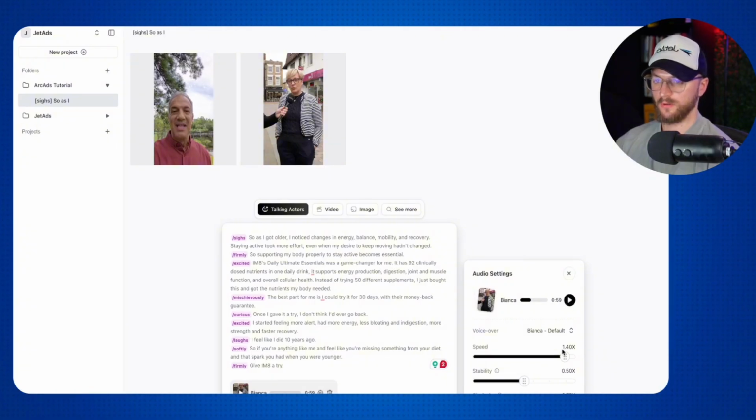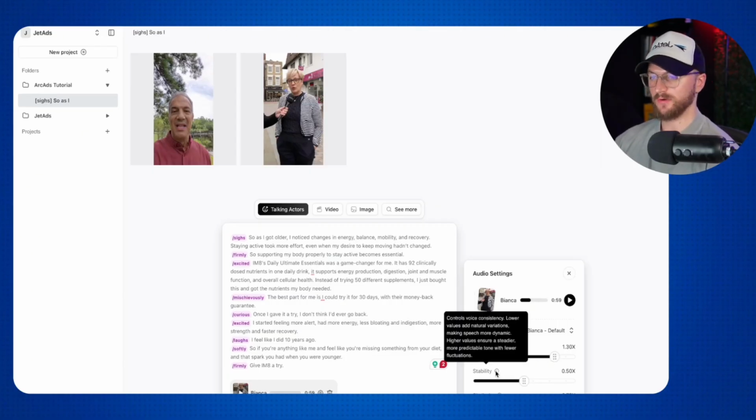Okay, so I think that's pretty good. I'm just going to go down to 1.3 on the speed. I think that'll be good. Then we can also adjust stability right here. So this controls voice consistency. Lower values add natural variances, making speech more dynamic. Higher values ensure a steadier, more predictable tone with fewer fluctuations.